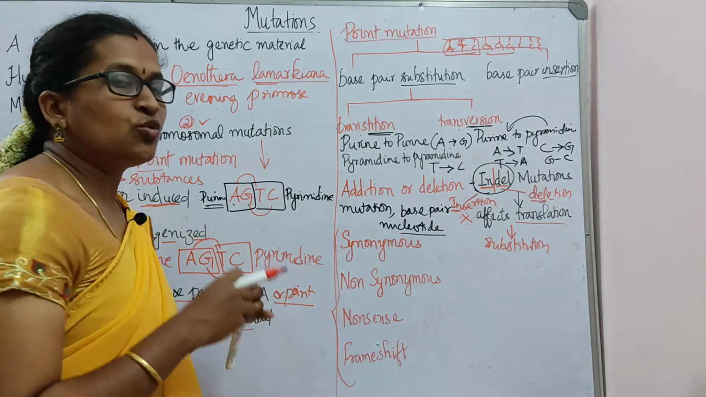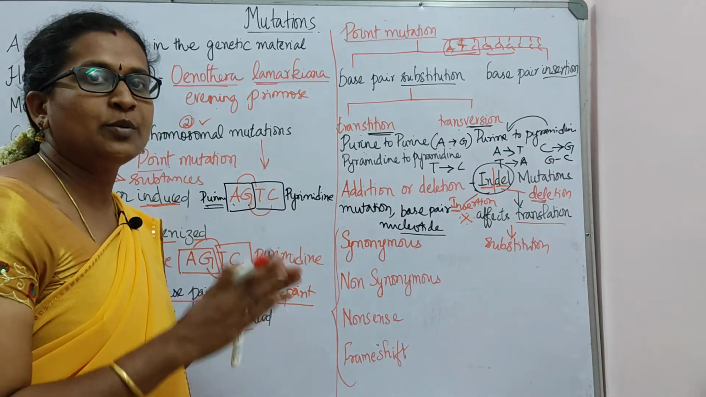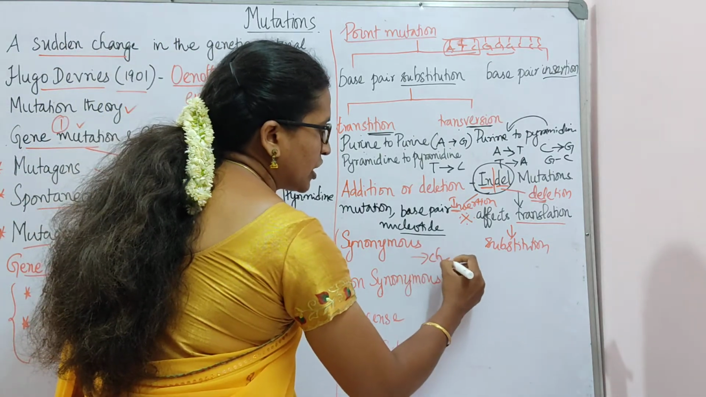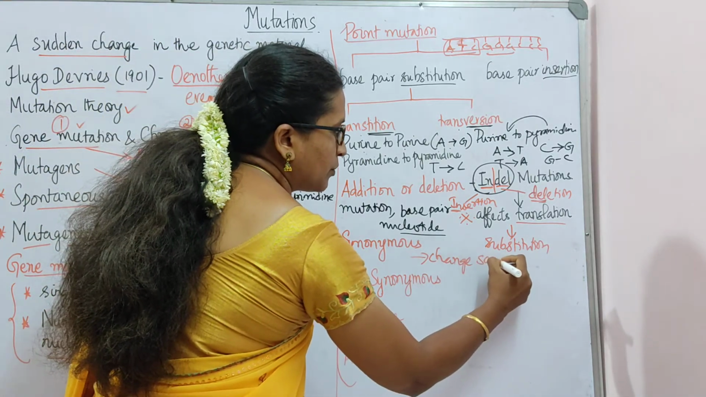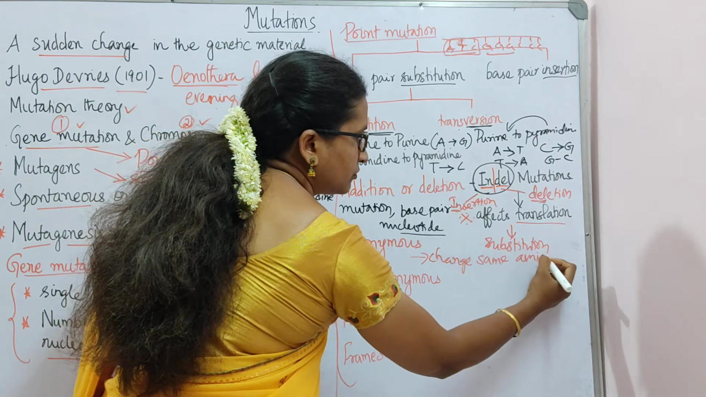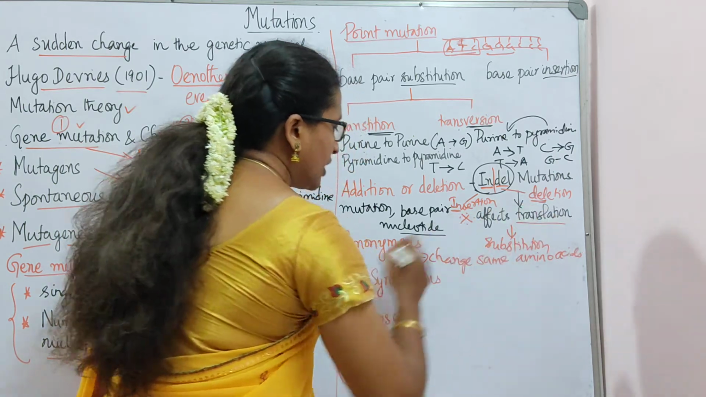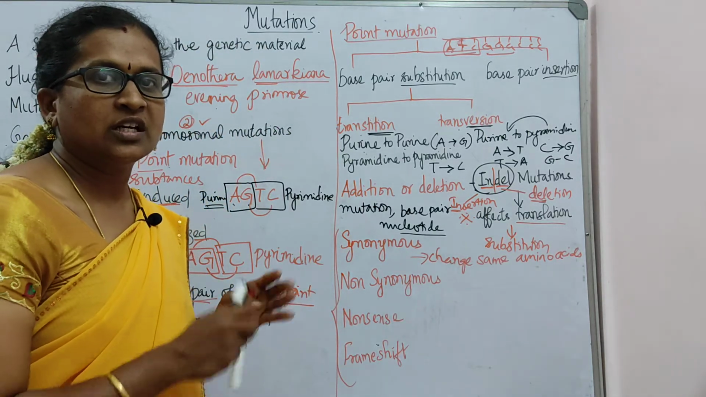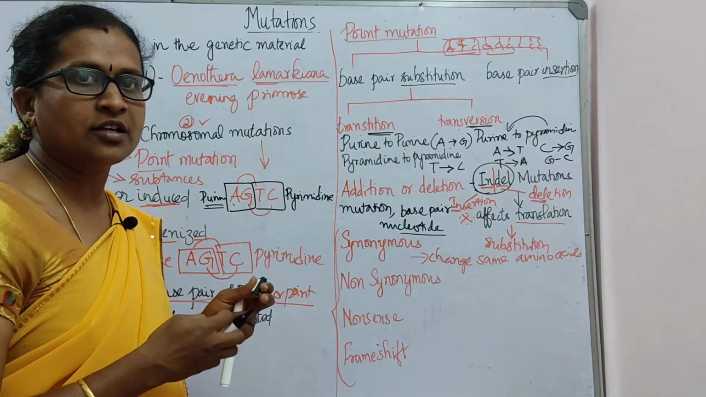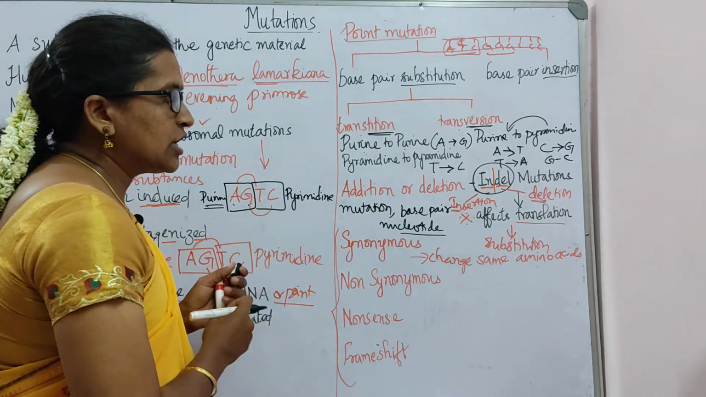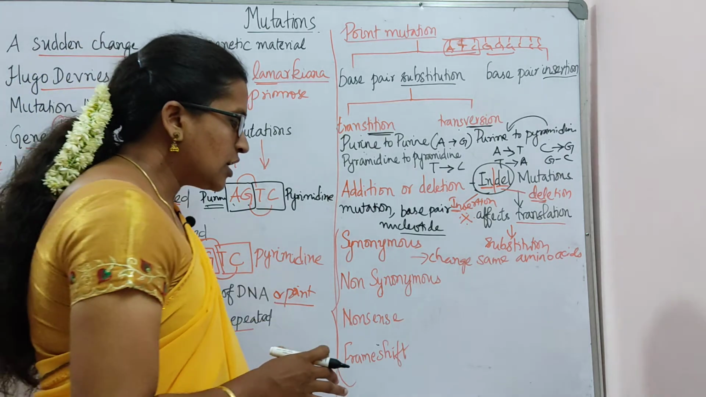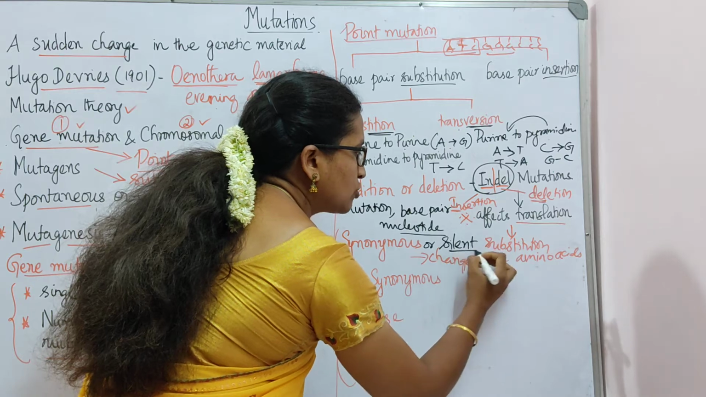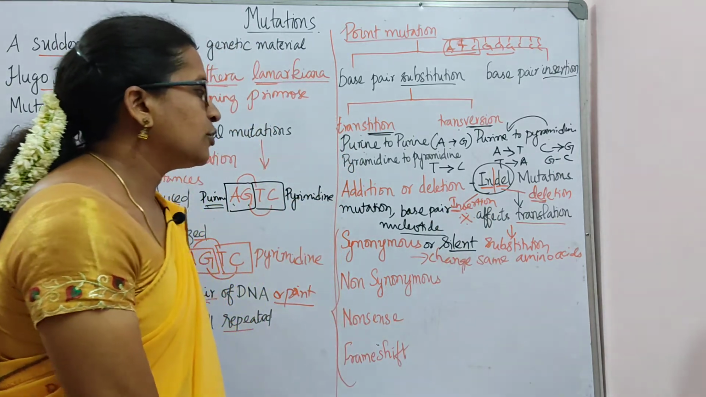So here in the synonymous, one codon for that particular amino acid will be changed into another codon, but it will be for the same amino acid. The change takes place within the same amino acid. So hence we call it synonymous. Synonymous means the same meaning. So you should remember, synonymous means a change happens within the same amino acid, which is also called silent mutation.